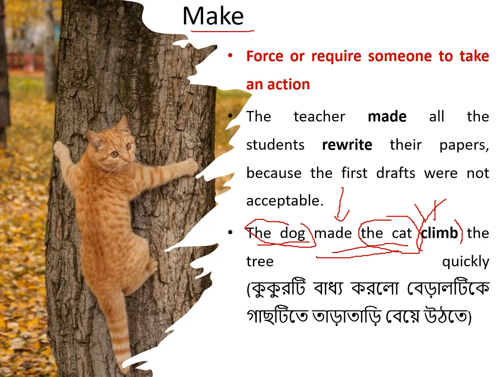You see that the cat is the third person singular number. So if you think that as it is third person singular, I have to use s, then if you use s, it will be the wrong answer. You have to put it in base form. I mean the answer will be only climb. So the dog made the cat climb the tree quickly.